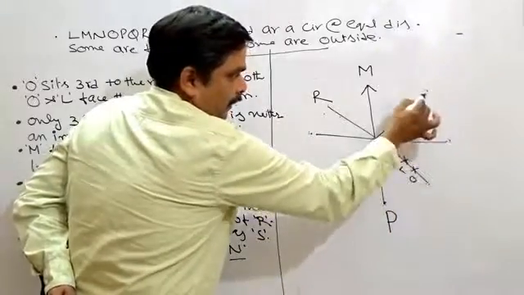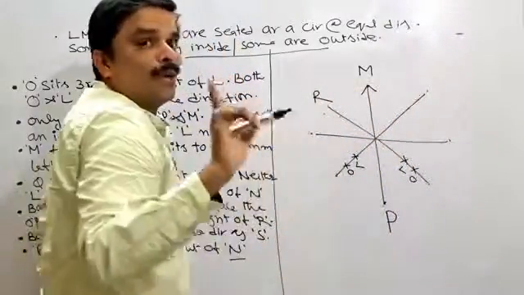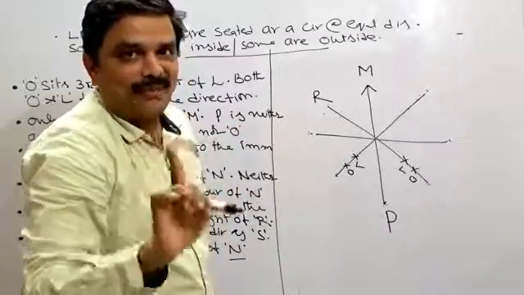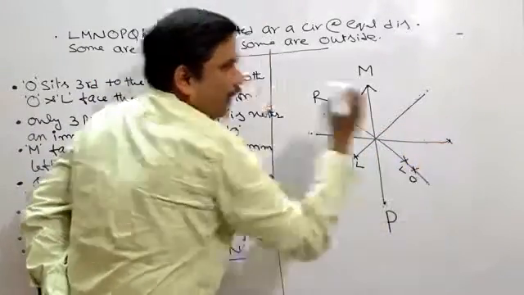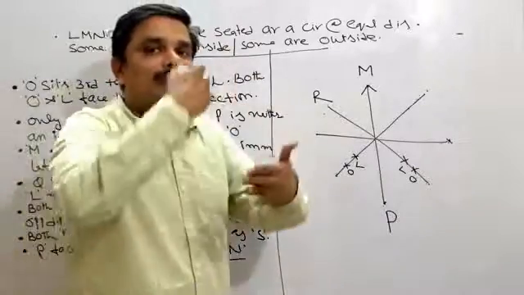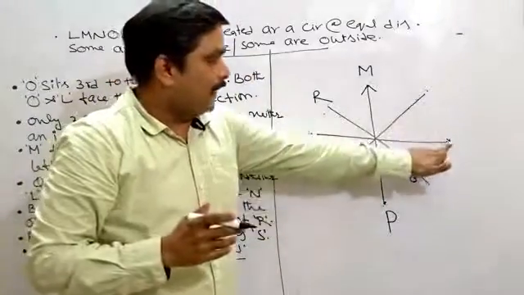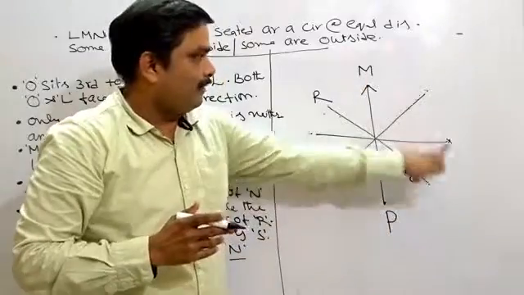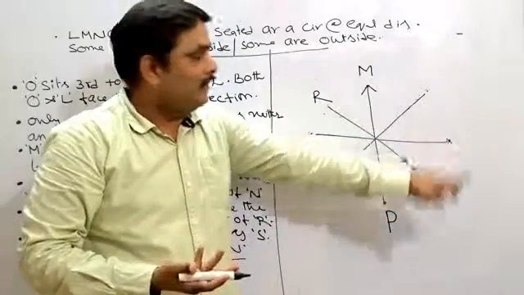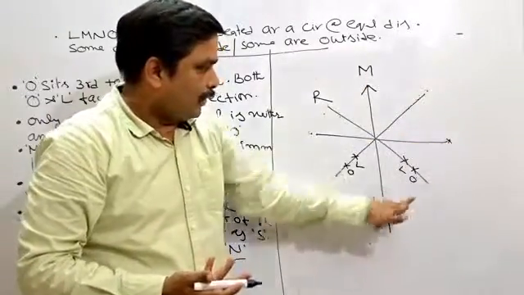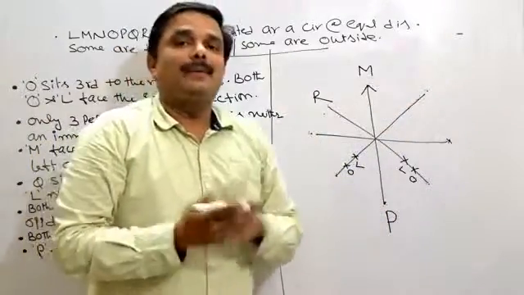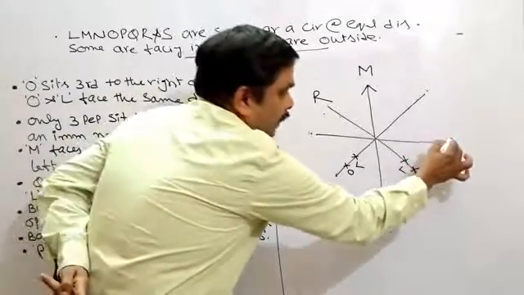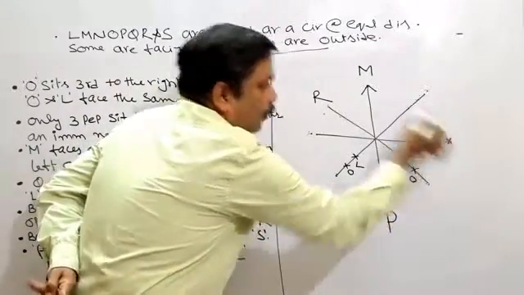Means this place is not feasible for L here. Correspondingly for O. If L is here, I cannot keep O anywhere here. Even if I keep O here, 1, 2, 3, it cannot be L. Means this place is not suitable for L or O.